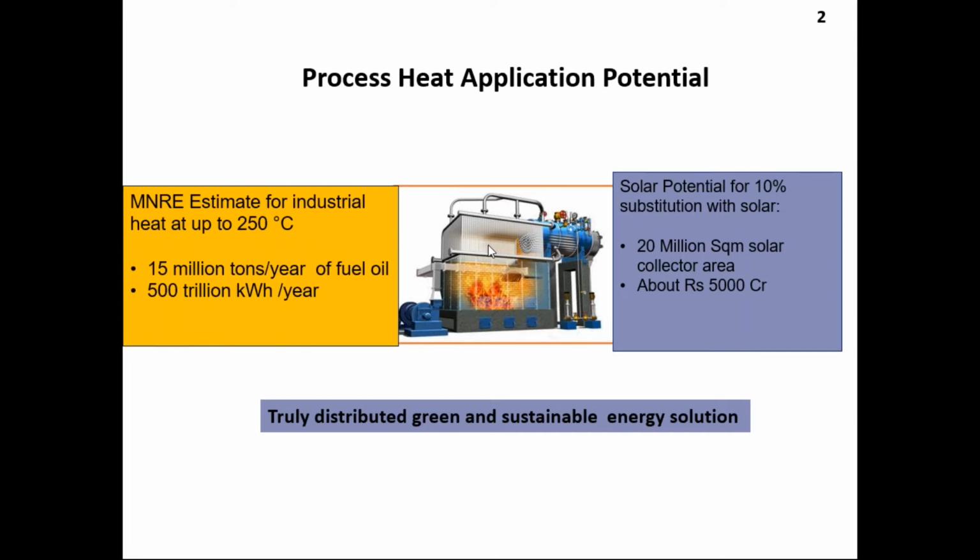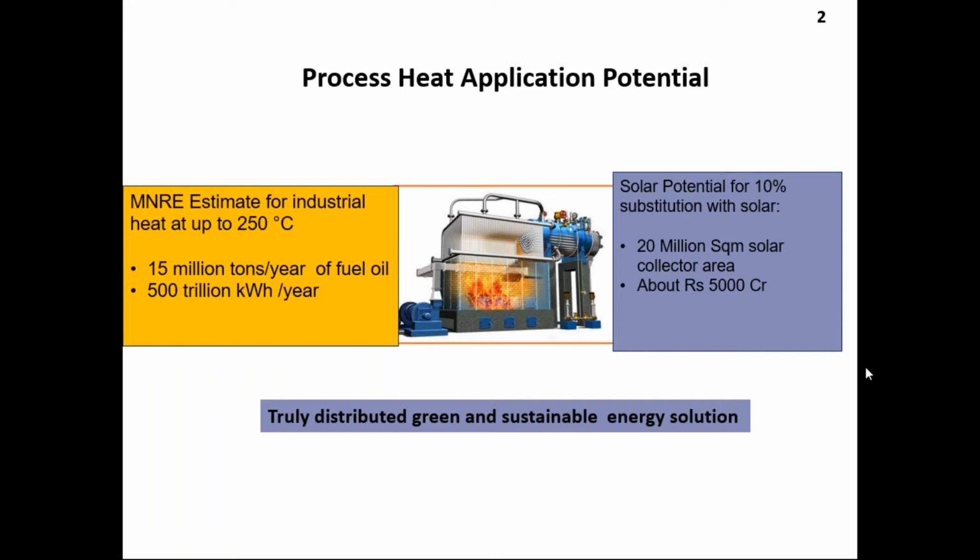So first, let us understand what is process heat. Any industry needs heat, normally through boilers or oil heaters or thermic fluid heaters. And as per the analysis done till now, in industries up to 250 degrees centigrade, a huge amount of fossil fuel is getting consumed, as well as a lot of heating is done using electricity. Out of that, 10% can be substituted with solar, depending on the area availability, which is considered a good amount.